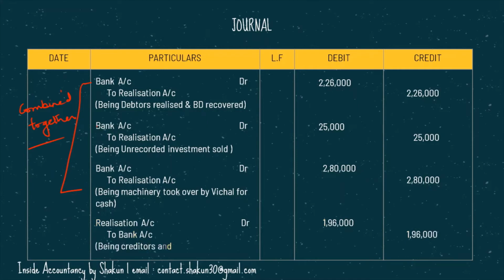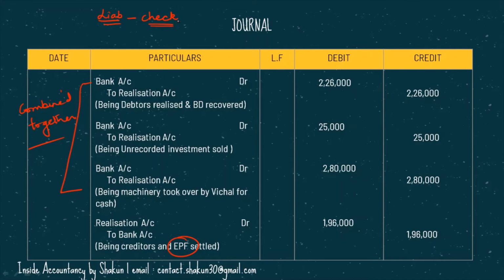Then the liability: the creditors had to be paid 1,75,000. But in the balance sheet, we were also given EPF, but no information was given. You have to remember that whenever in a question you look at all the assets and liabilities, in case of liabilities you have to check whether information for all has been given or not.